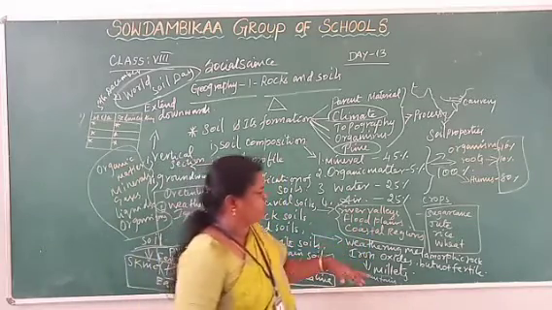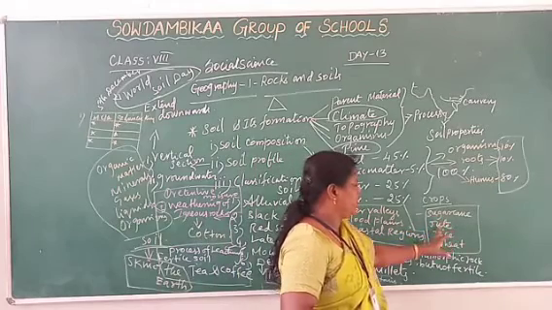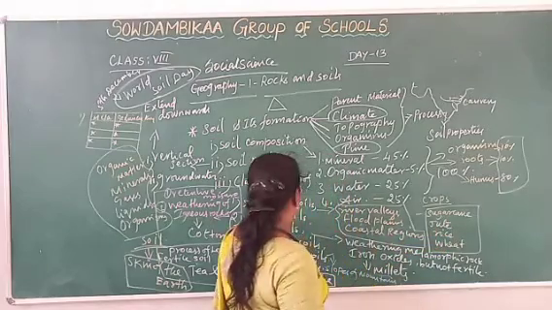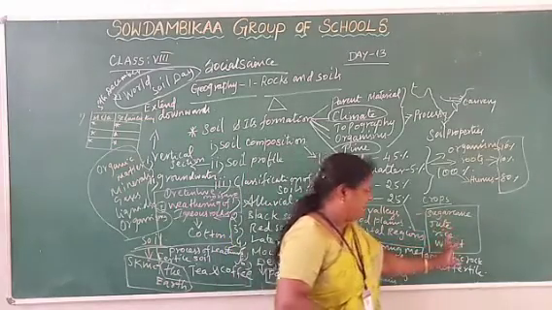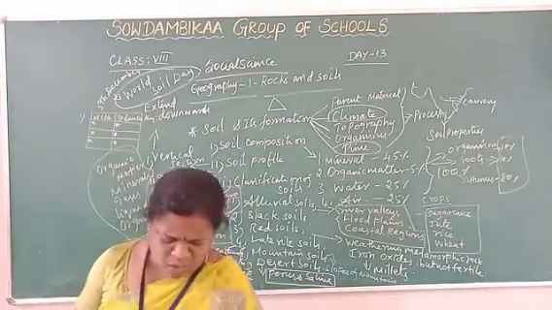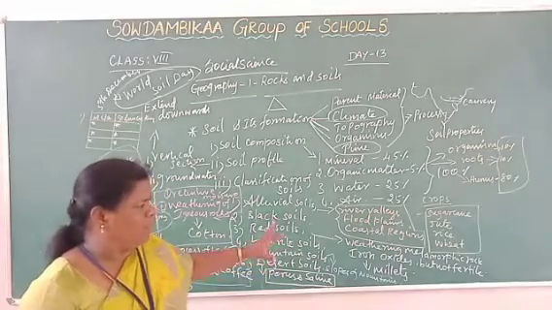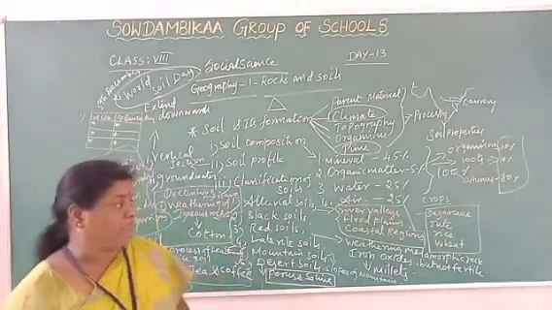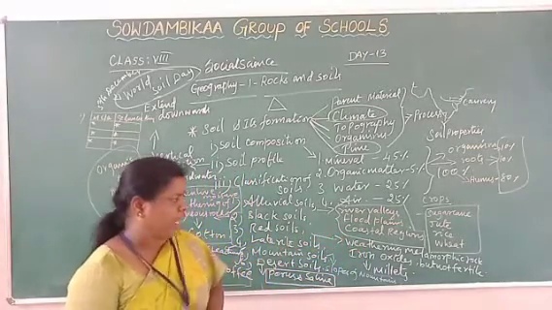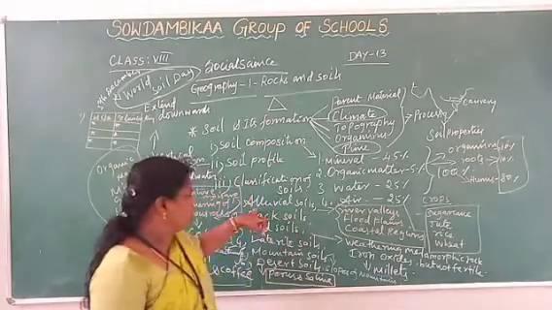And what crops are suitable for cultivation in alluvial soil? Sugarcane, jute, rice, and wheat. This is suitable for cultivation of crops, mainly for the purpose of agriculture. In Tamil Nadu and South India, we utilize it totally for rice cultivation and sugarcane cultivation. And next we are going to discuss black soil.